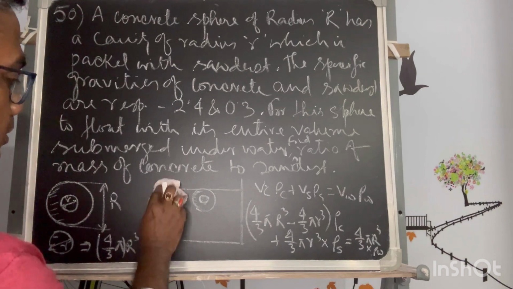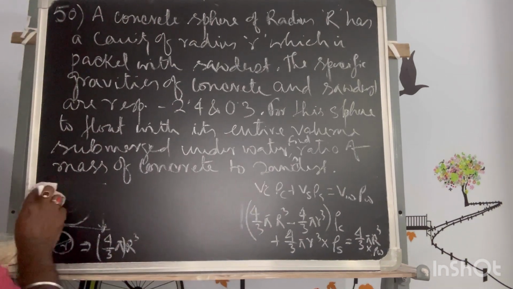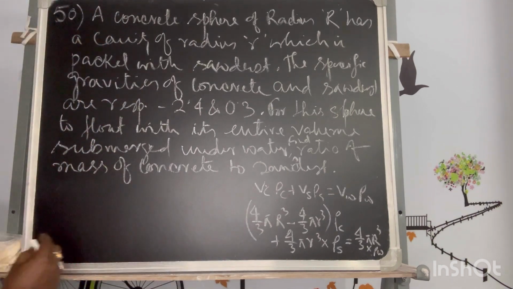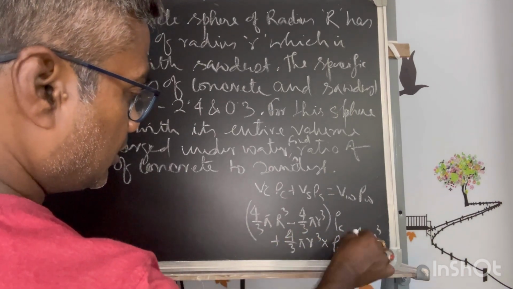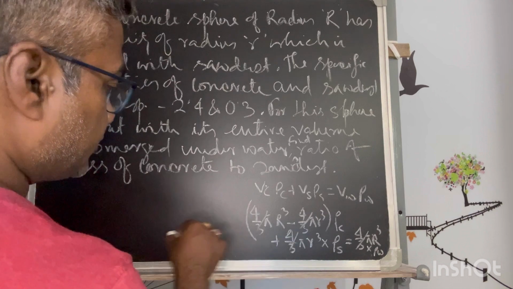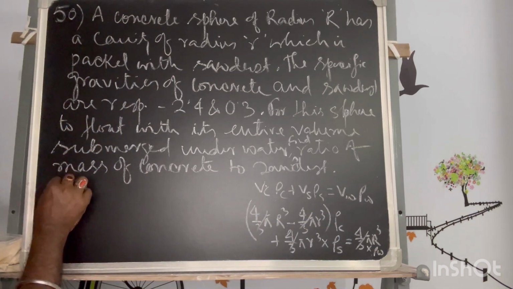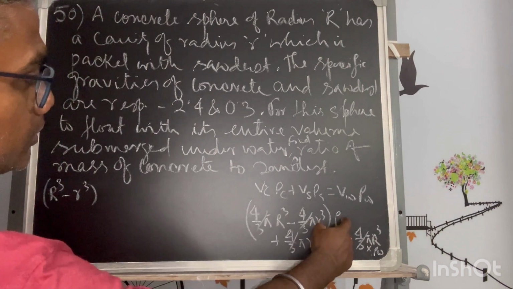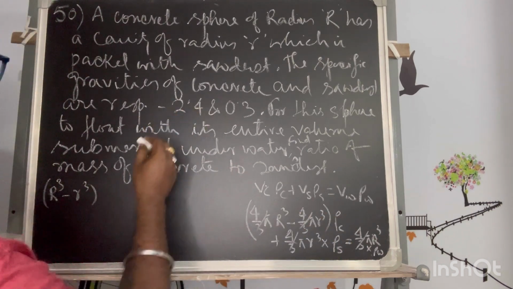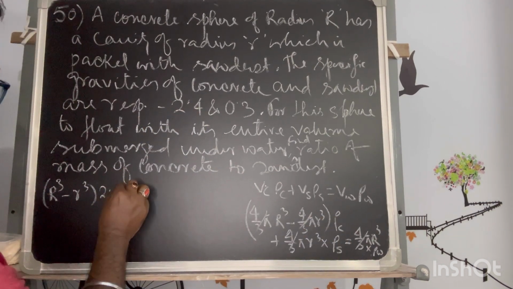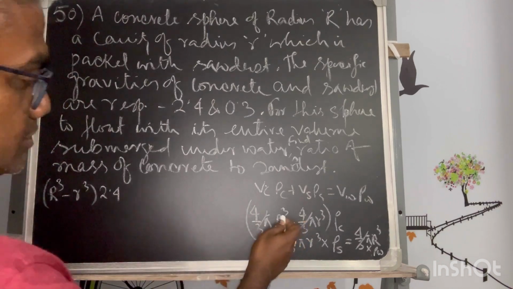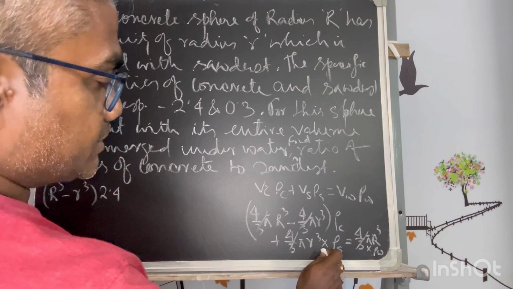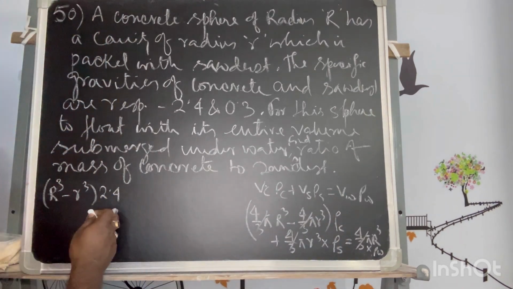Okay, now I will rub this part because it is not necessary right now. So 4 by 3 pi, all this can be cancelled out because it is common to everything. What remains is R cube minus r cube into the value of the concrete, 2.4. You can take all in the same unit, so the unit will be cancelled, whether I take it in SI or CGS.